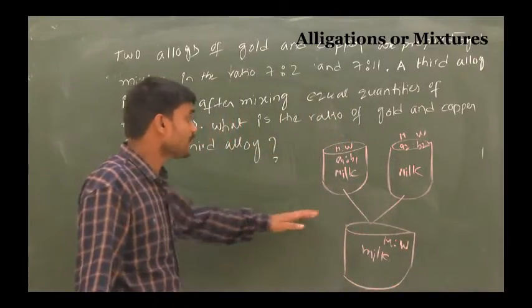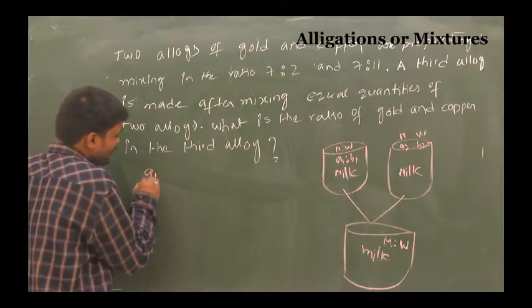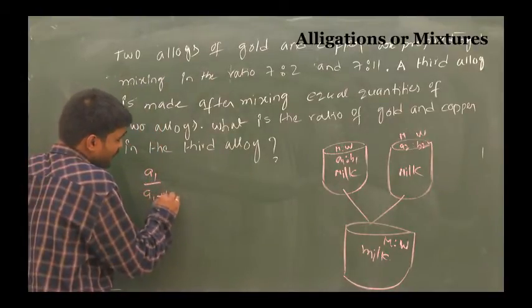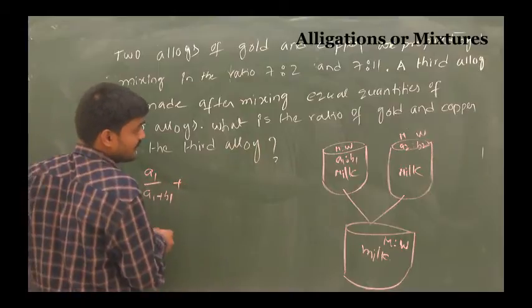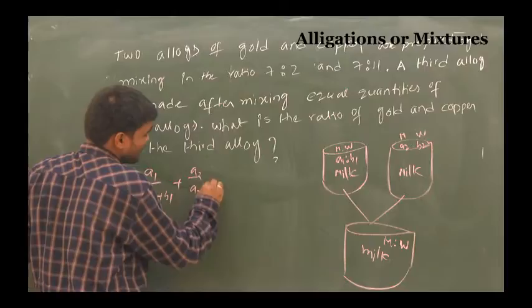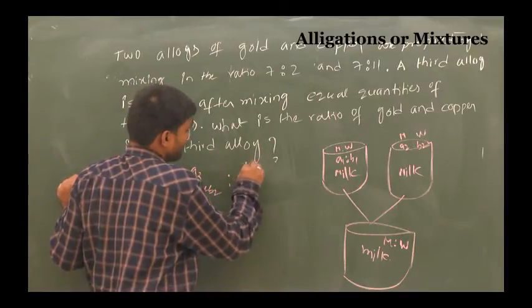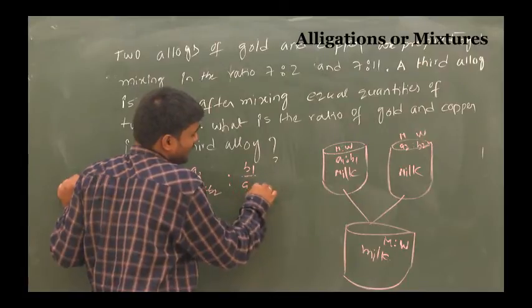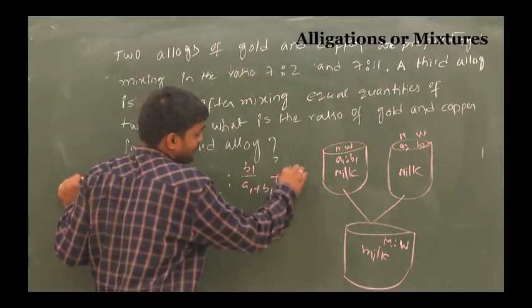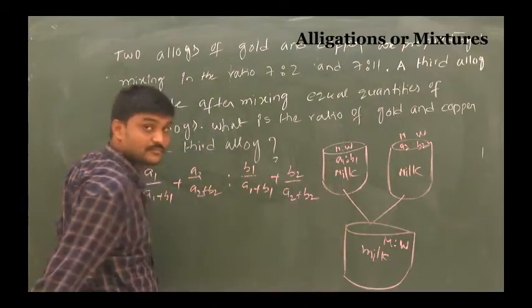For such a type of question, you can answer A1 by (A1 plus B1) plus A2 by (A2 plus B2), is to B1 by (A1 plus B1) plus B2 by (A2 plus B2).